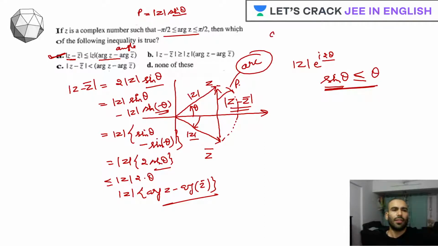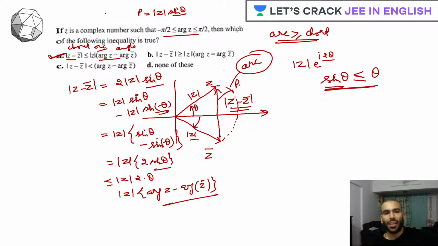Arc length is always more than the chord, right, guys? This is the chord only, and this is the arc. If you use geometry, this question becomes very easy. It can be done quickly in a few seconds. So that's the power of geometry.